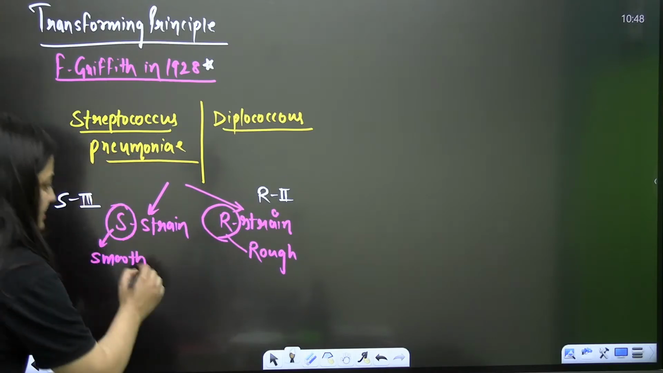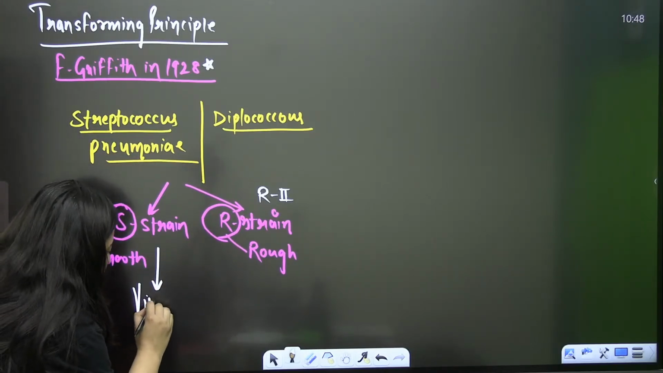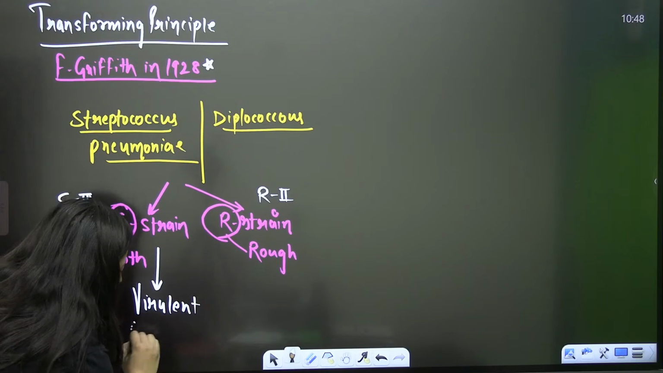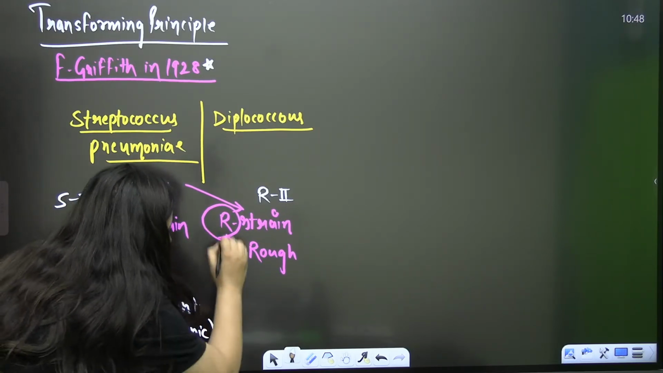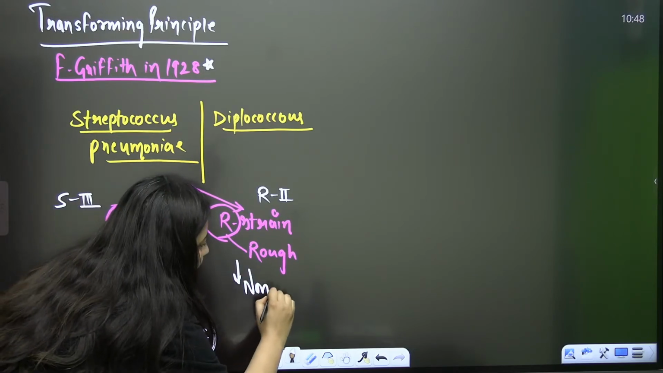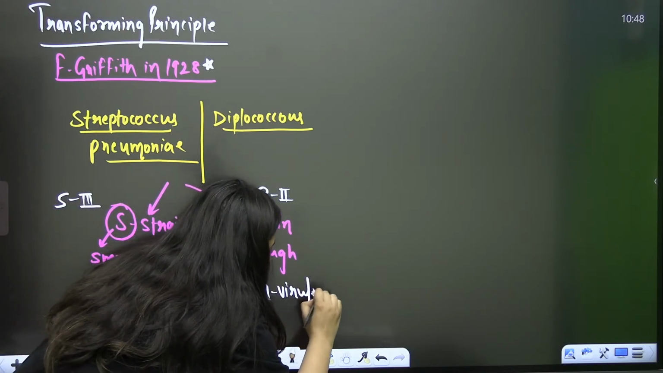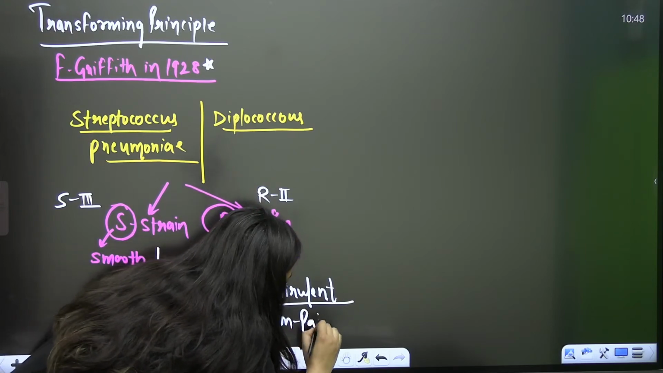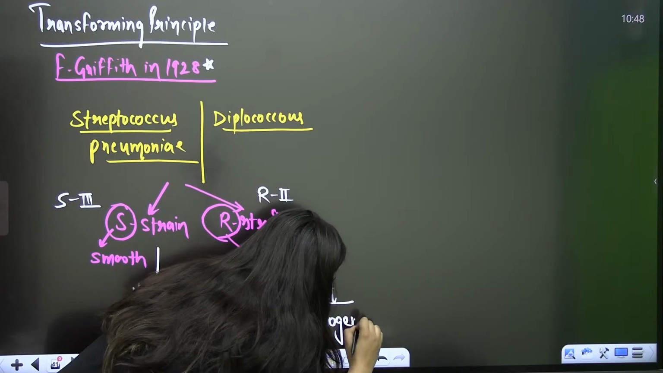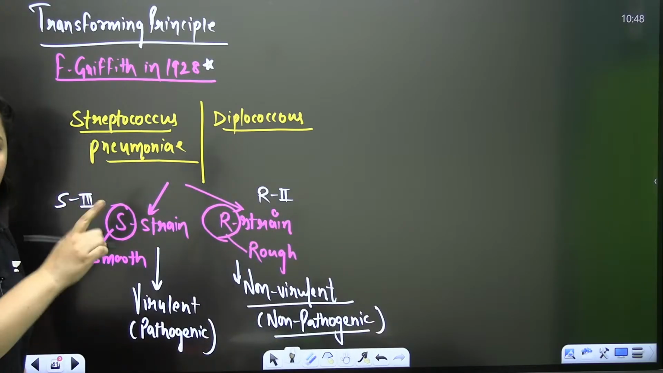S stands for smooth, R stands for rough. Now what is the meaning here? See, S strain is virulent. Virulent means it is pathogenic. Pathogenic means it is the one which is going to cause pneumonia. And this R strain is non-virulent. Non-virulent means it is non-pathogenic, it is not the one that can cause pneumonia. These are two different strains.